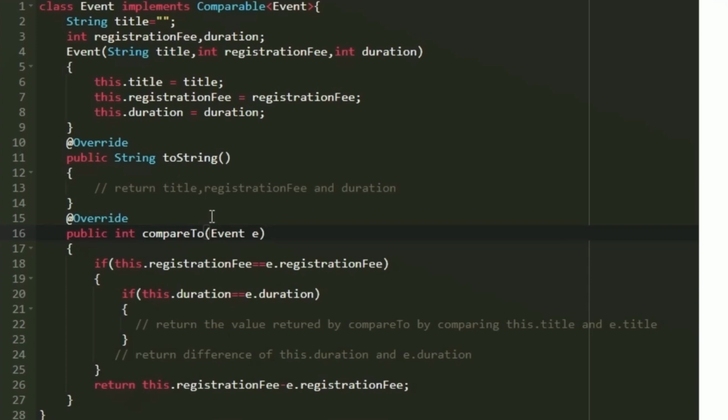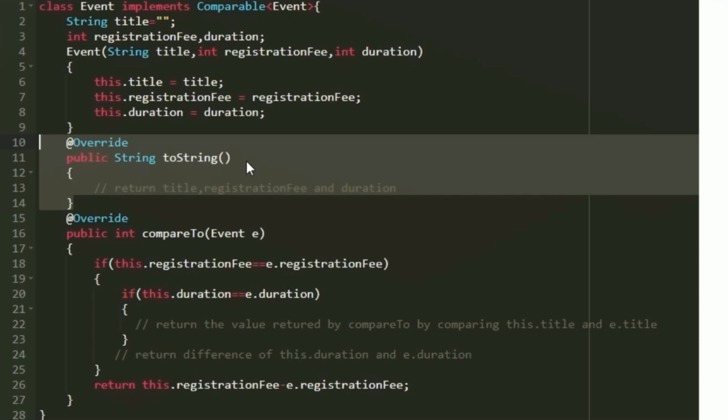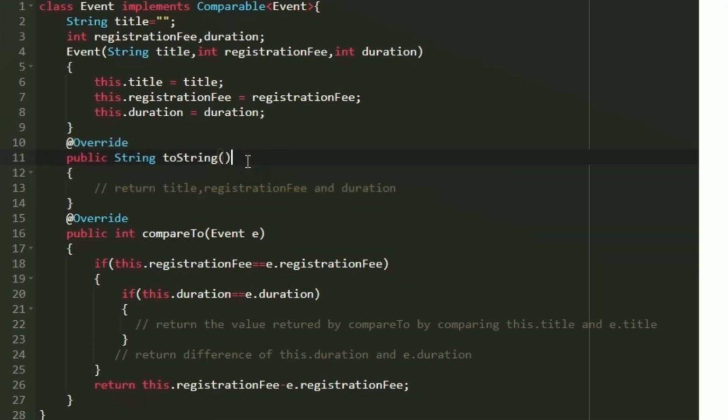Now, in the code which is already given to us, we were able to see that after sorting we were directly printing the object. It is not possible to directly print the object like that. Whenever we print the object directly, the Java compiler will call the toString method. It will convert the object into a string and print some hexadecimal value. In order to avoid that, we are also going to override the toString method. Using the override keyword, we are going to redefine the method named toString.